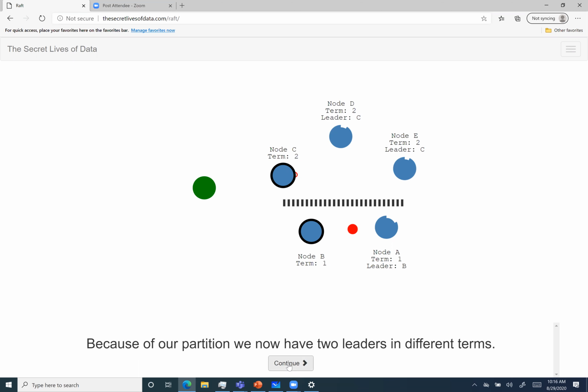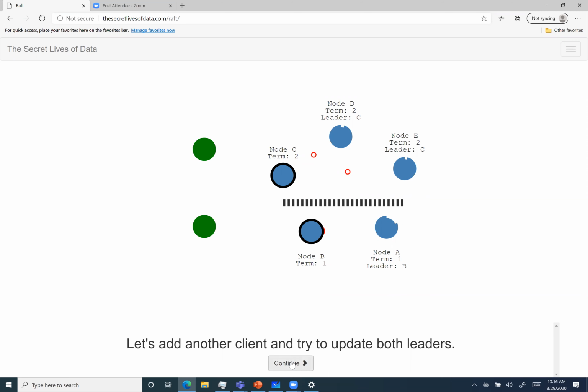Whereas C, D, and E realize, okay, we don't have a leader because we haven't got a heartbeat. So let's do an election. And now C is the leader there and it's working fine. That is why we have 2 leaders.